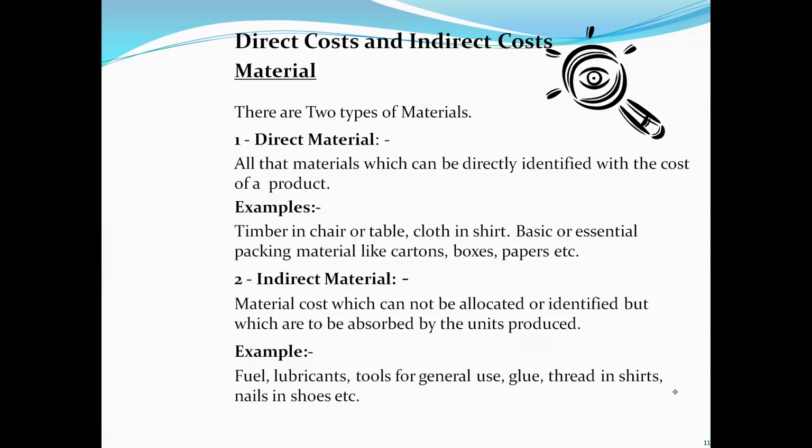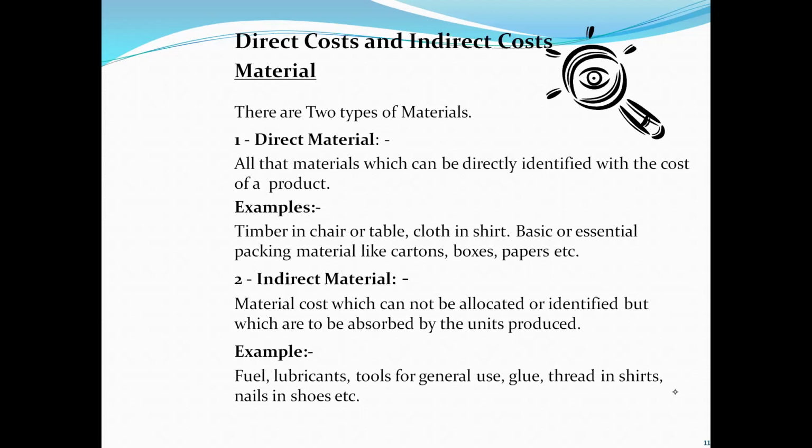So that is called direct material. And indirect material is the cost which cannot be allocated or identified directly and which is to be absorbed by units produced. Absorb means which can be averagely distributed. Exactly we cannot find the cost of that material.